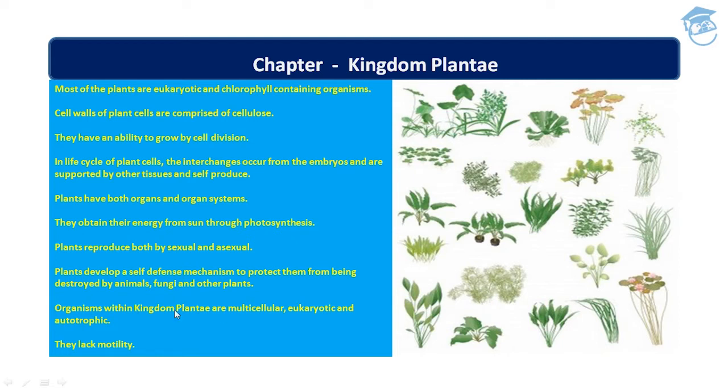Organisms within Kingdom Plantae are multicellular, eukaryotes, and autotrophic. That means they make their own food by the process known as photosynthesis using solar energy. And they lack motility. That means they cannot move around from one place to another. So they are sessile. That's why they are considered sessile.